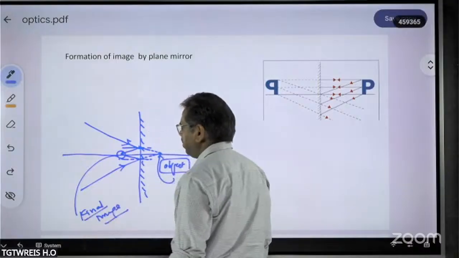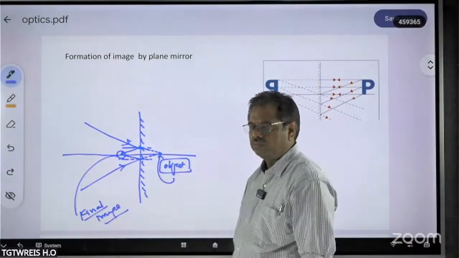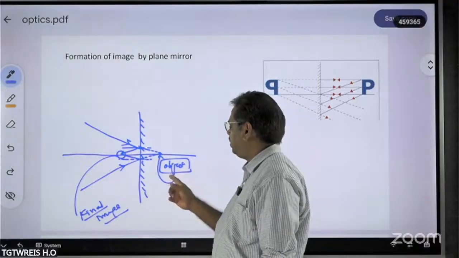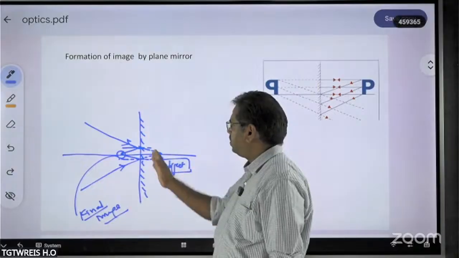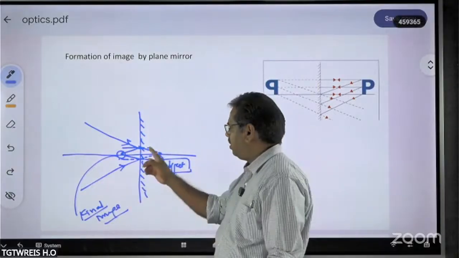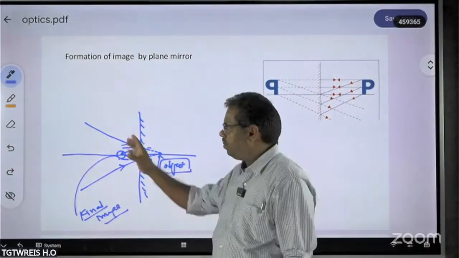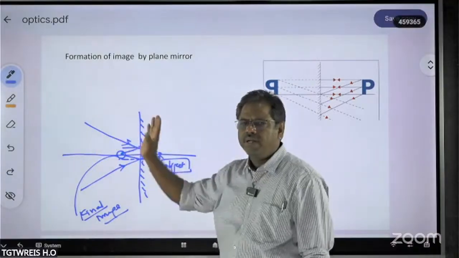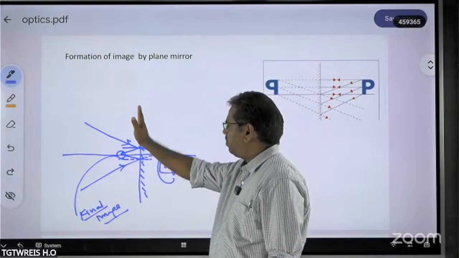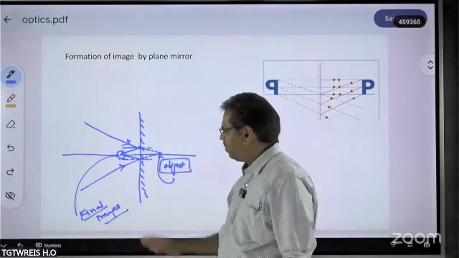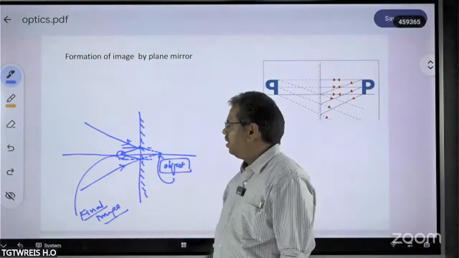So what do you understand from this? Whenever the object is actually virtual, in the absence of this plane mirror, the image would be formed because of some kind of processes. Now we have placed a plane mirror before forming this image. That means